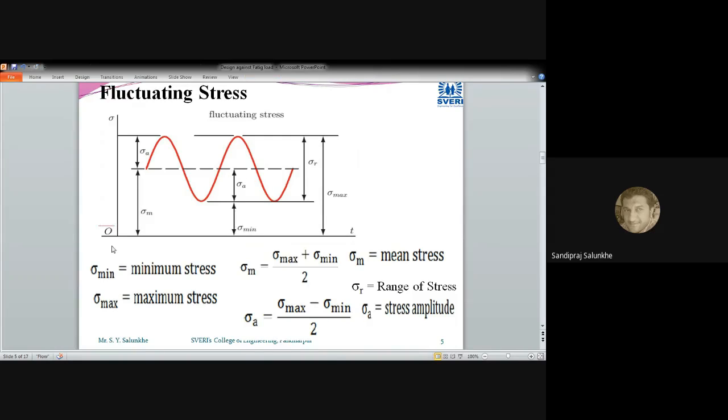When we mention the stress on the y-axis, its value is 0 where it crosses the time axis. And well above that, when we look at the stress, we take 0 axis as the reference and measure what the stresses are.